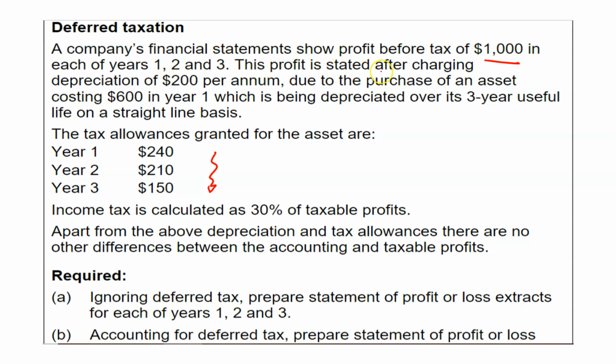This profit is stated after charging depreciation of £200 on the purchase of an asset costing £600 over a 3-year period. So I'm just going to use this business here. Their profits in year one are £1,000, year two £1,000, year three £1,000. I'm not even going to talk about that depreciation yet.